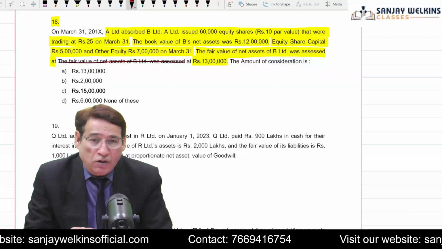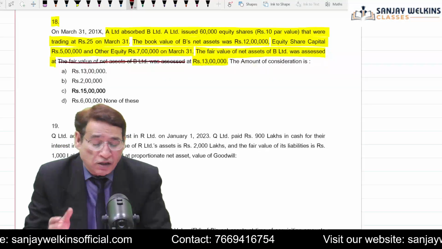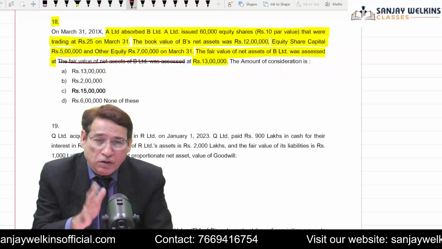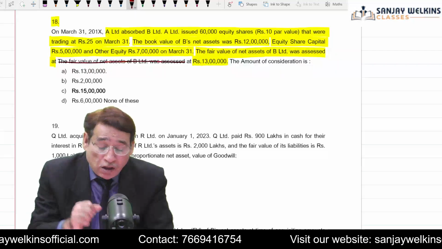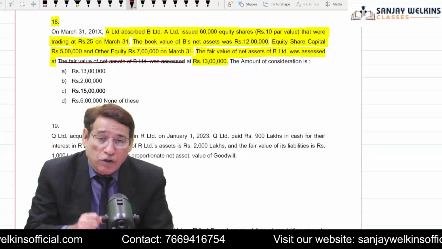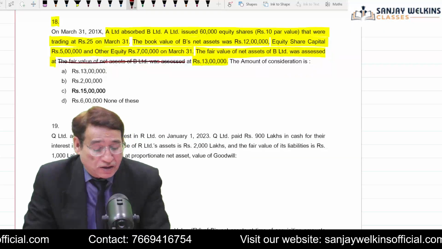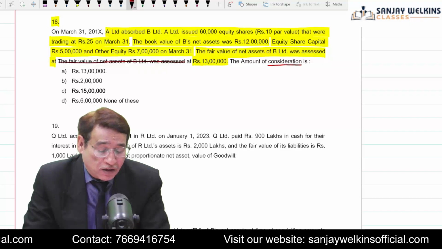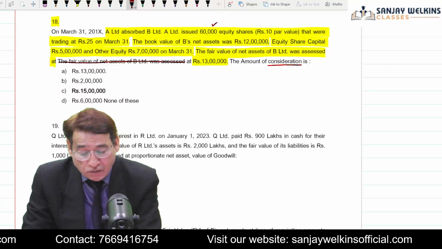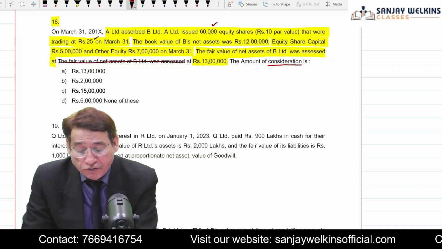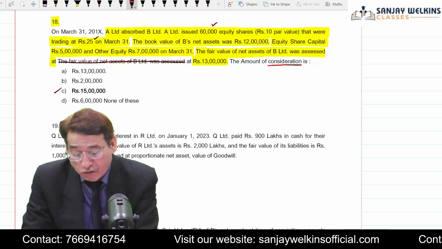More often than not, in the heat of anxiety, a student, without looking into what exactly the question is asking, will simply start computing the amount of goodwill. The question is simply asking you what is the amount of consideration. So your amount of consideration will be 60,000 into 25. That is all. So your answer will be equal to 15 lakh.